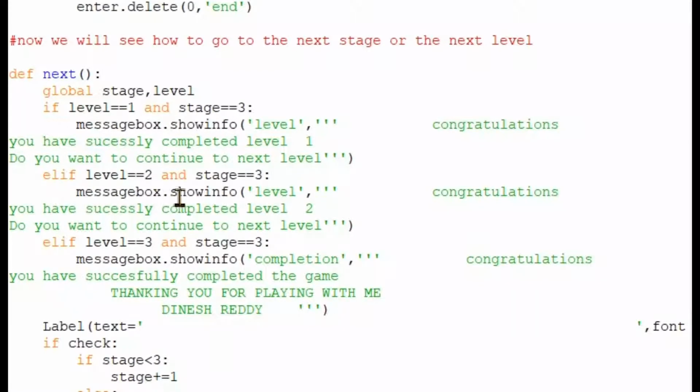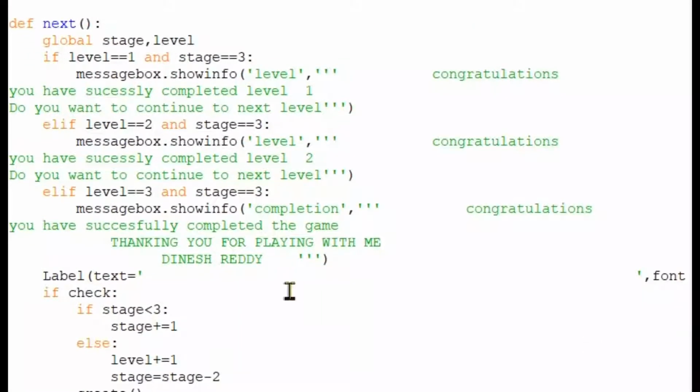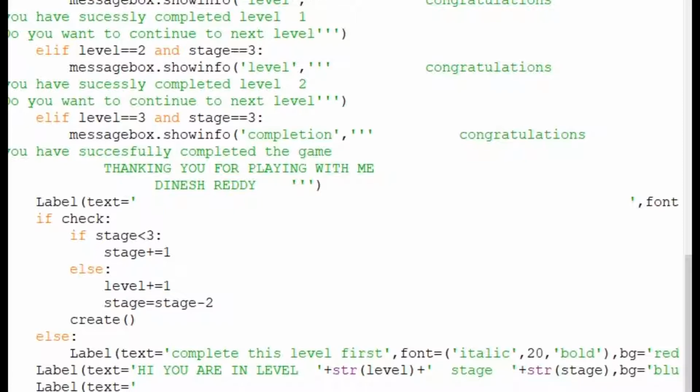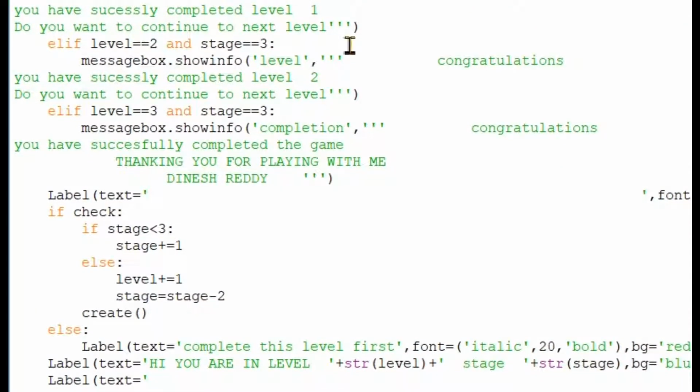And then if the level is 2 and stage is 3, it says that level 2 is completed, and now you can go for the next. And if you reach level 3 and stage 3, then it will say congratulations, you have completed the game, thank you for playing with me, Dinesh, today. And here again we have used an empty space because the complete message will be printed first and it should be covered with that.